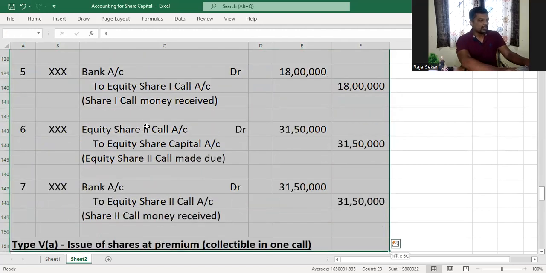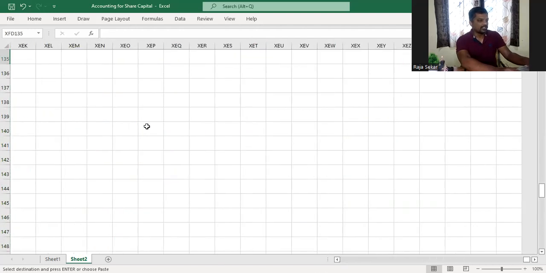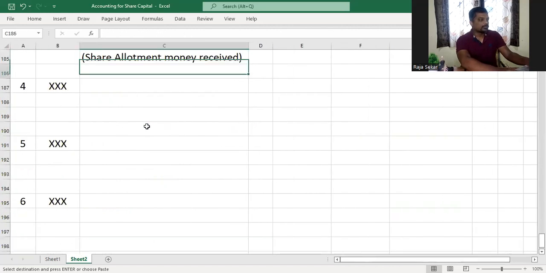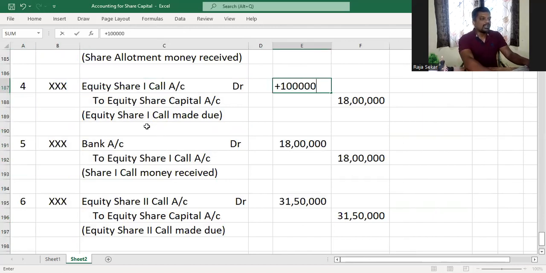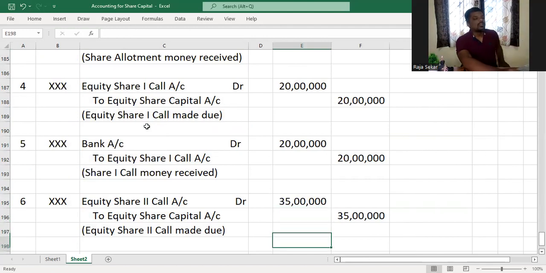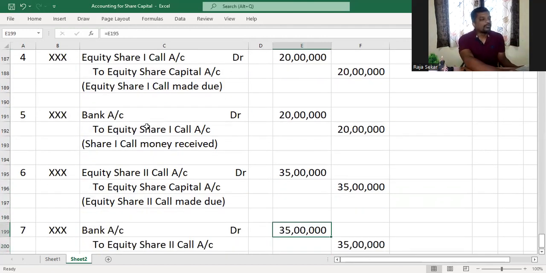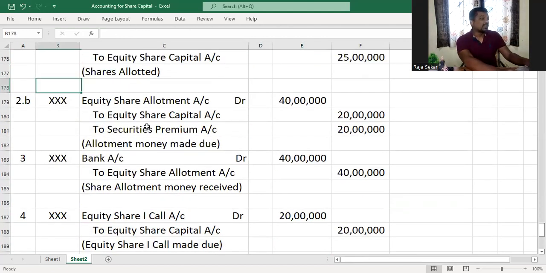Our problem was under subscription. The journal entries are same. So if you see, right, so this will be 1 lakh into 20, and this will be 1 lakh into 35. The other things are same. Making the allotment money due, first call due, everything is same. Making second call due, receiving second call money.